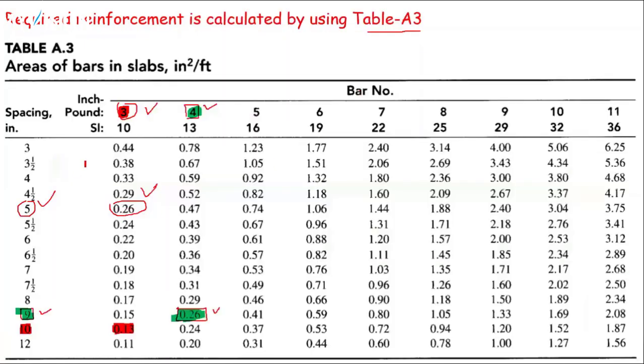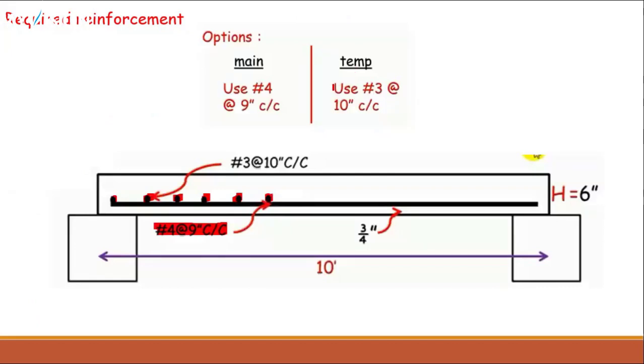And the temperature reinforcement, as we have selected from here, is number 3 bar at the rate of 10 inch center to center. Can you see that? So I am providing number 3 bar at the rate of 10 inch center to center, and this is the actual temperature reinforcement. What does this mean?